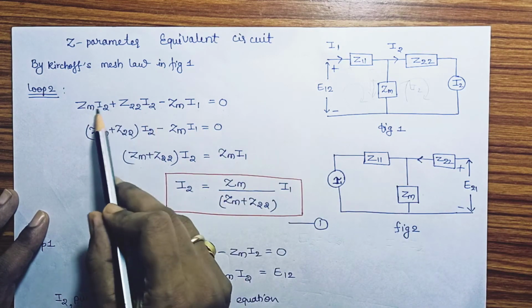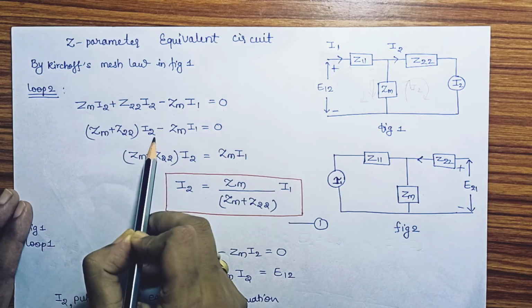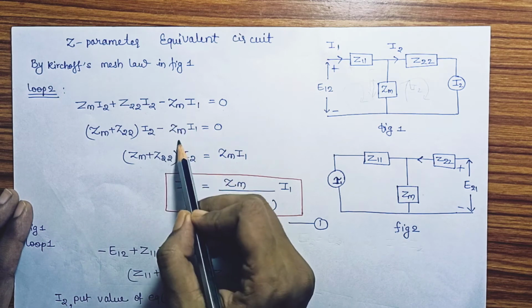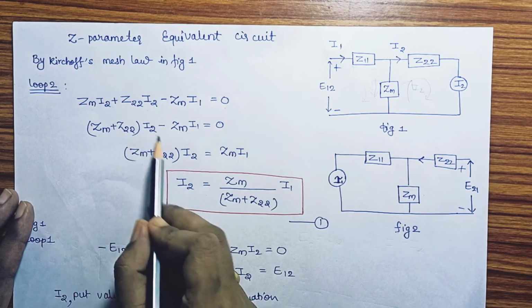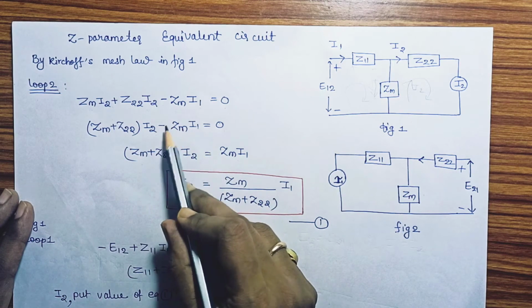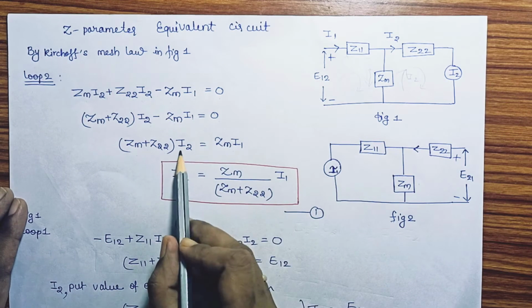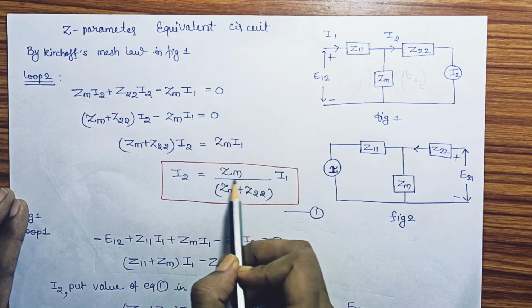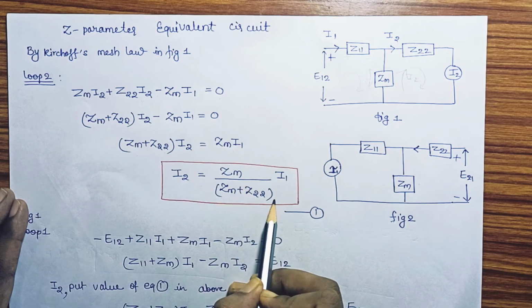Then Zm and Z22 have a similar current, so we are taking I2 out. Minus Zm I1 is equal to 0. Then (Zm plus Z22) into I2 is equal to this, with a minus sign. This goes to this side, so Zm I1. Next, I2 is equal to numerator upon denominator: Zm upon (Zm plus Z22) I1.